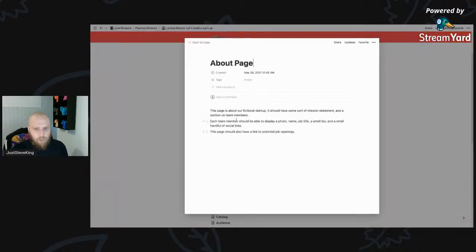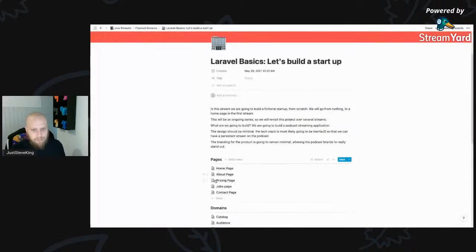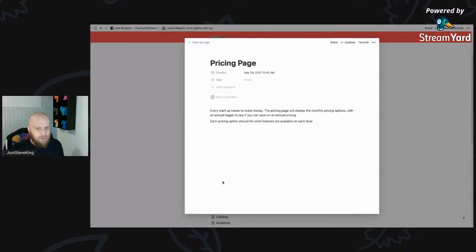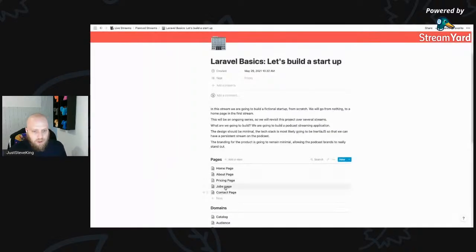The about page goes into a bit more detail on what the startup's about and what team members there are and any potential jobs that there might be. Pricing page, every startup needs to make money, right? I mean, that's the point of a startup. And it's going to have a nice little toggle to be able to toggle between annual and monthly pricing options.